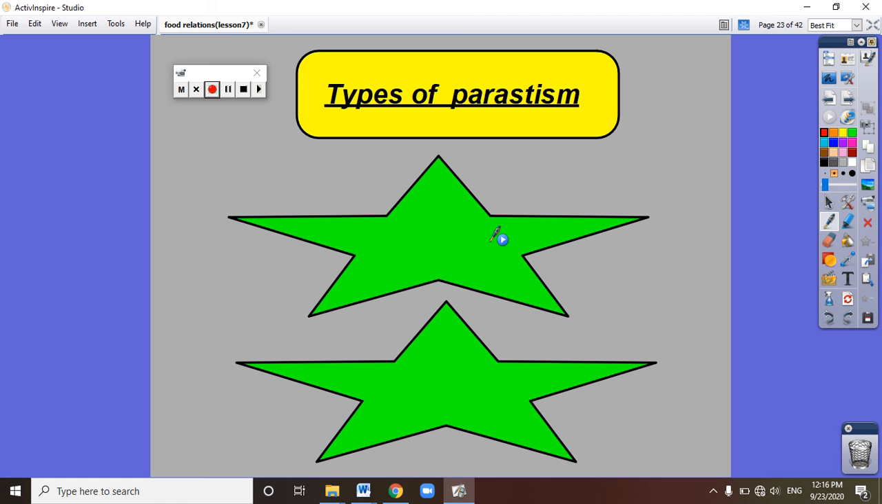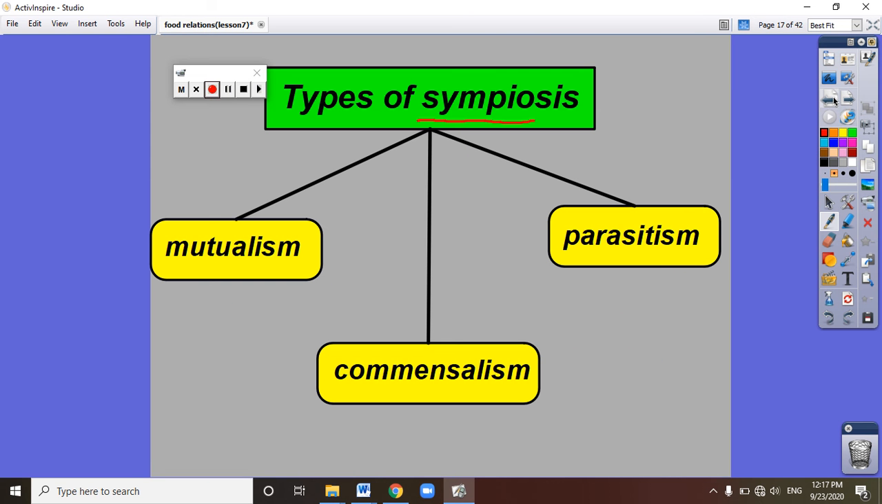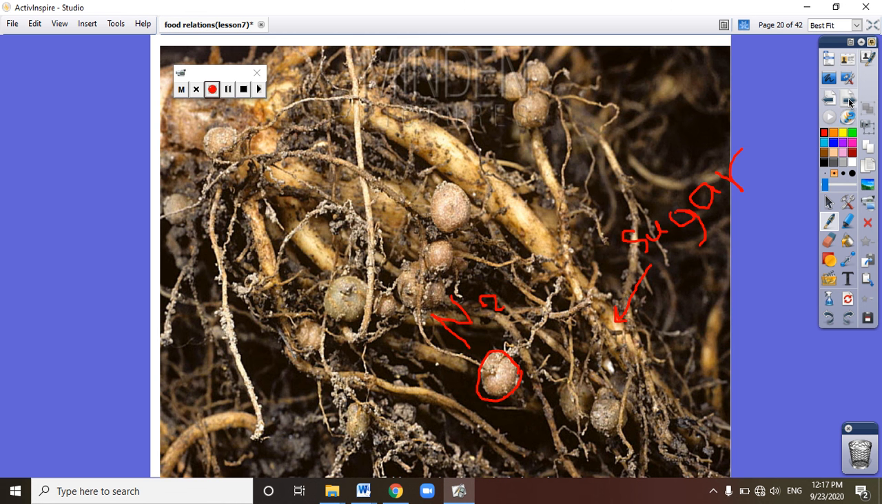We have two types of parasitism, internal parasitism and external parasitism. In the next session, we will learn the difference between internal and external. But before ending this session, we must remember that the symbiosis food relationship has three types: mutualism, commensalism, and parasitism. In mutualism, both living organisms benefit from each other. Nodular bacteria give nitrogen to the leguminous plant, and the leguminous plant gives sugar to the nodular bacteria.